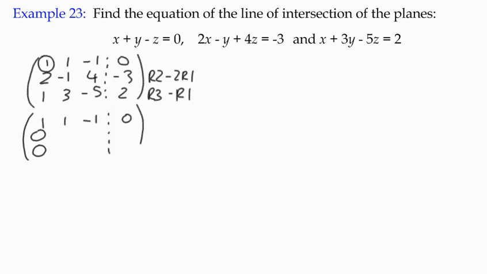And then for row 2, I've got 2 minus 2, 0. I've got negative 1 minus 2 is negative 3. And I've got 4, subtract negative 2, which is 6. And negative 3, subtract 0 is negative 3. And in row 3, I've got 1 subtract 1 is 0. I've got 3 subtract 1 is 2. Negative 5 subtract negative 1 is negative 4. And I've got 2 subtract 0 is 2.